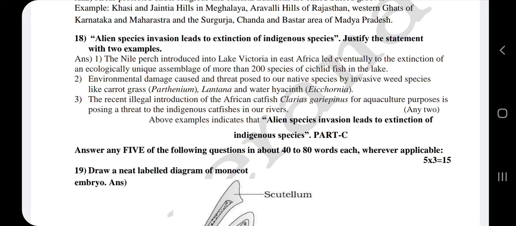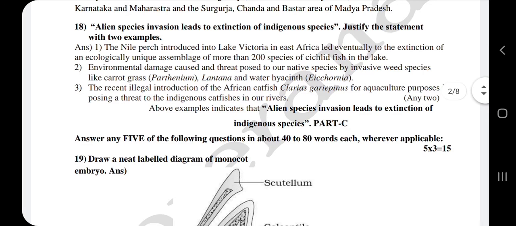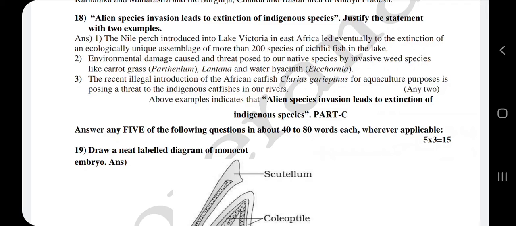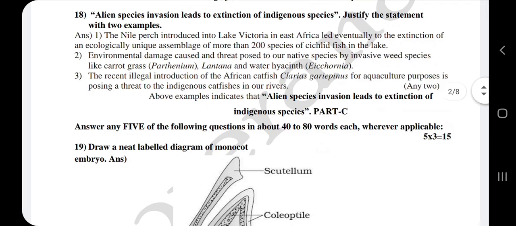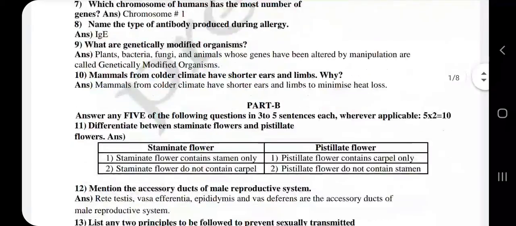Second one, environmental damage caused and threat posed to our native species by invasive weed species like carrot grass or Parthenium, lantana and water hyacinth, that is Eichhornia. So environmental damage caused and threat posed to our native species means when the environmental damage was caused, the native species became extinct.